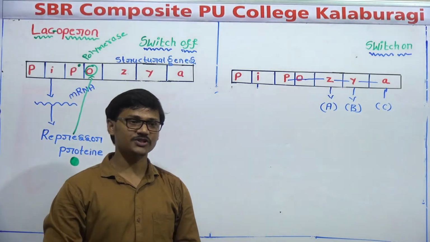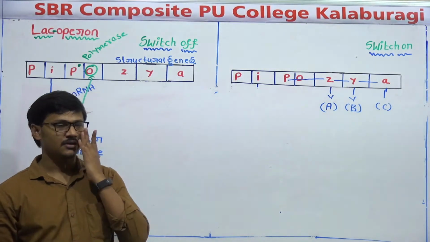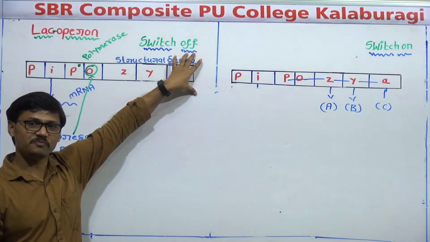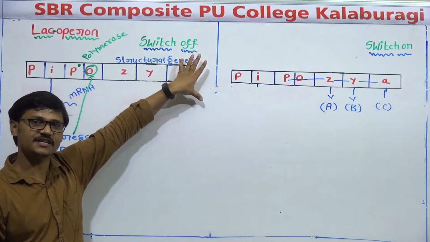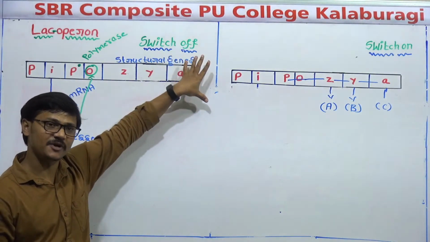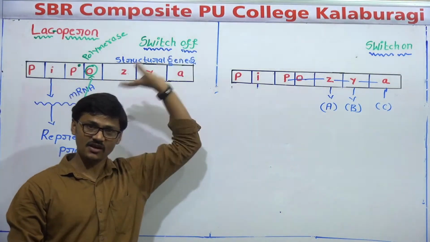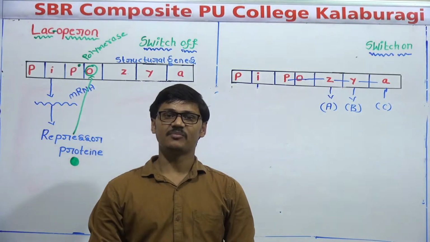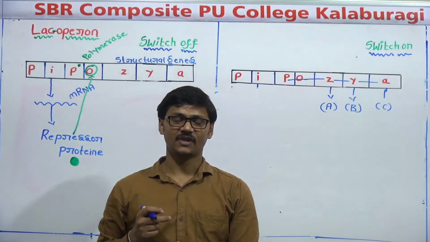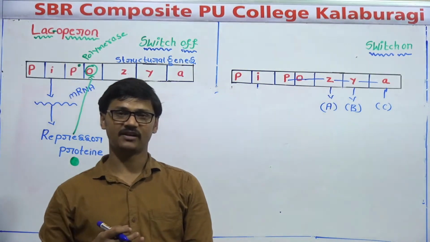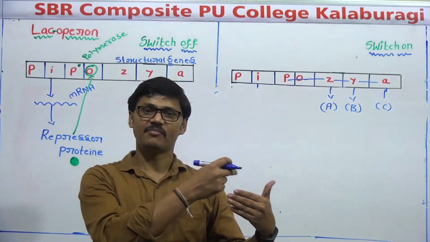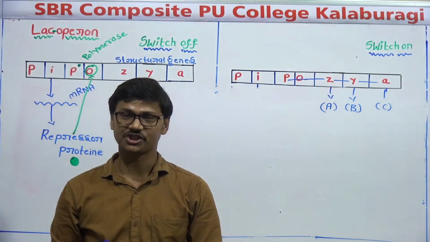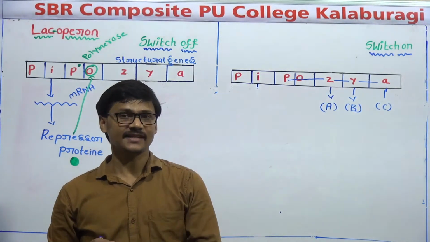And one more question you can expect here. By looking at the Lac-operon diagram, can you predict where the gene expression is regulated? See, in the last class I told you that regulation of gene expression can be done at various levels: during transcription level, or during transfer of mRNA from nucleus to the cytoplasm, or during post-transcription changes, or during translation level.